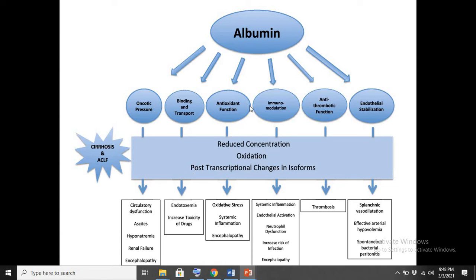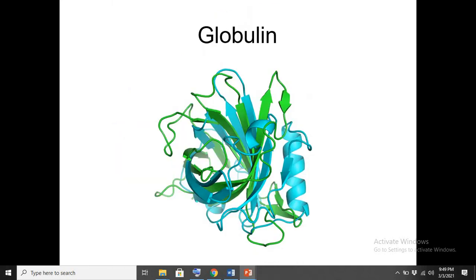Albumin can act as an antioxidant by reducing oxidative stress, by scavenging free radicals. I am explaining only one, and all these functions correspond to this albumin. So how can albumin perform an antithrombotic function? It can interfere with thrombosis. So these are all the functions that one of the proteins present in your blood can perform.